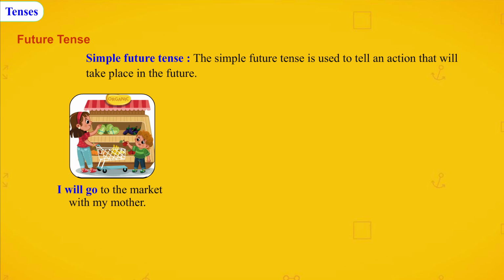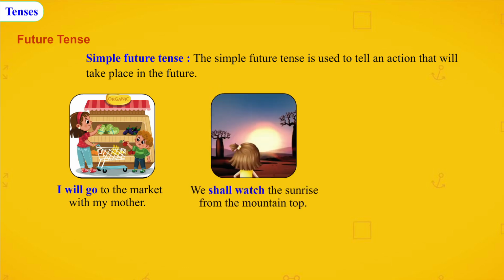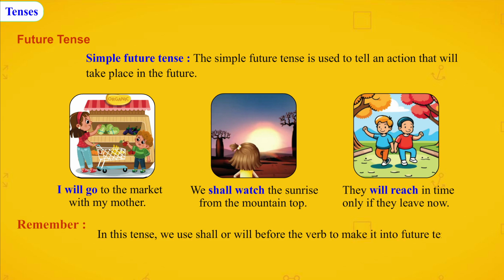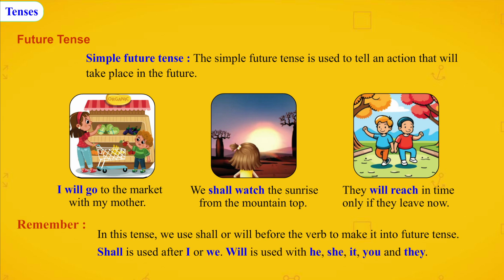I will go to the market with my mother. We shall watch the sunrise from the mountain top. They will reach in time only if they leave now. Remember, in this tense, we use shall or will before the verb to make it into future tense. Shall is used after I or we. Will is used with he, she, it, you and they.